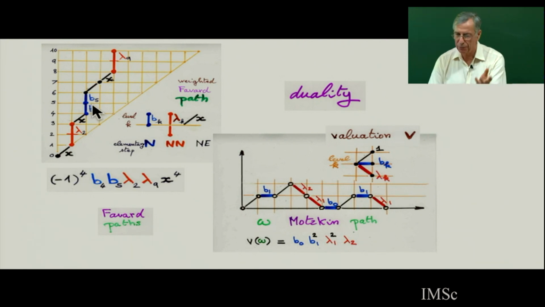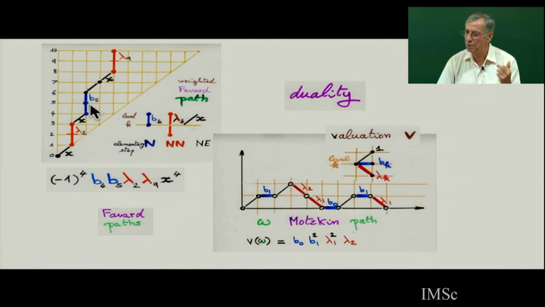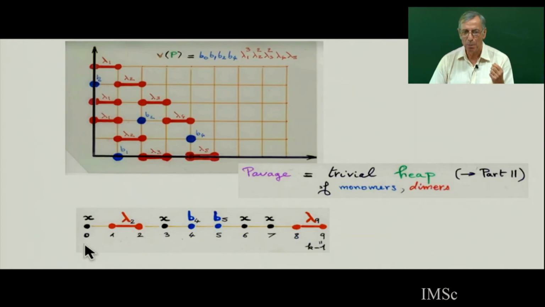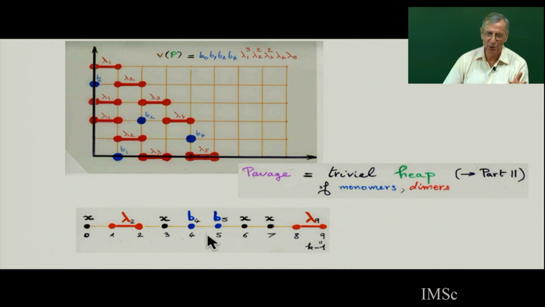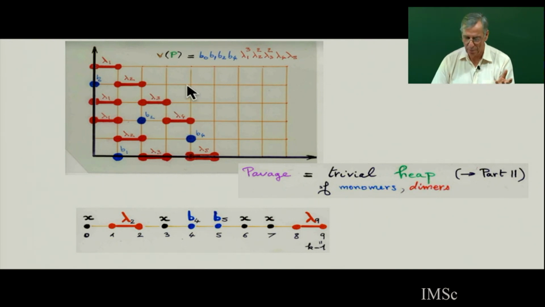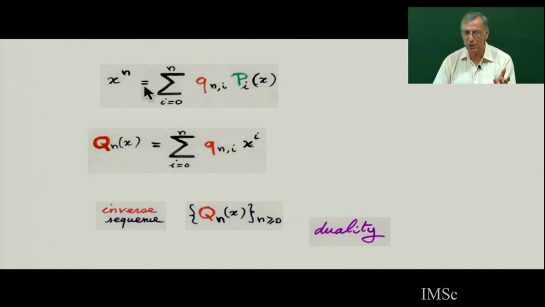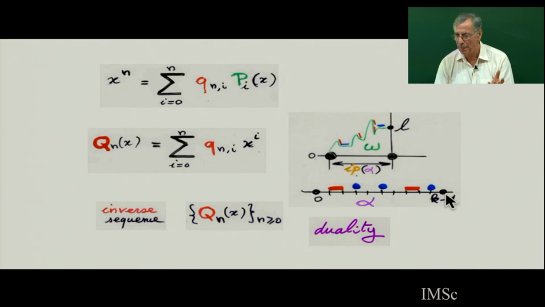So for students who followed the class last year, two years ago, on heaps of pieces, the pavage, the three-term recurrence relation, is a trivial heap, and the moment, the Motzkin path, is a heap. It's a pyramid of monomers and dimers. So the duality now becomes, if you know about heaps of pieces, between trivial heaps and heaps like this. The duality also is between inverse polynomials. Here is the inverse polynomial, and the duality is that the polynomials themselves are pavage on the floor level.